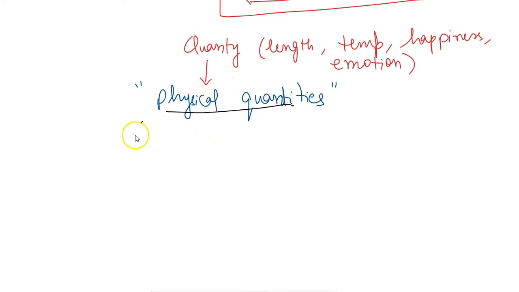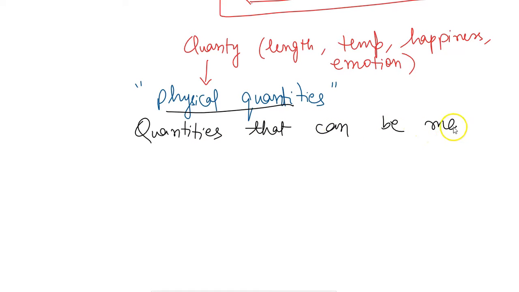These are those quantities which can be measured. So if I am able to measure any quantity given to me, then that is a physical quantity. For example, I can of course measure length, and we even have a specialized instrument to measure physical quantities. But definitely the extent of happiness or emotion cannot be determined, or it cannot be measured exactly. Yes, we can say a person is more happy or less happy, but we cannot actually compare the happiness. So we are going to talk about the physical quantities.